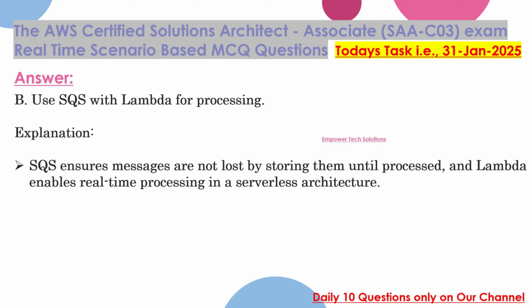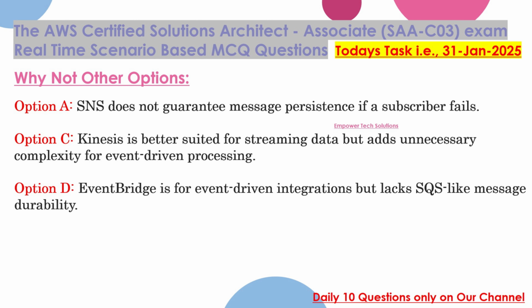Explanation: SQS ensures messages are not lost by storing them until processed, and Lambda enables real-time processing in a serverless architecture. Why not other options? Option A, SNS does not guarantee message persistence if a subscriber fails. Option C, Kinesis is better suited for streaming data but adds unnecessary complexity for event-driven processing. Option D, EventBridge is for event-driven integrations, but lacks SQS-like message durability.